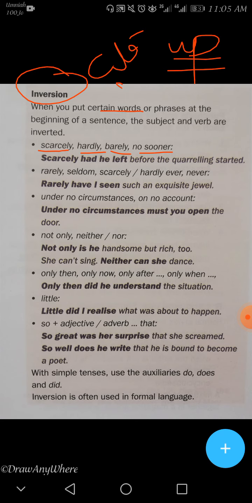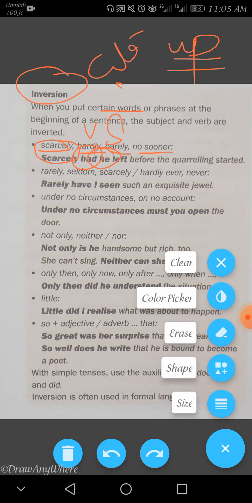As you see here, we put scarcely at the beginning, then the verb, and this is he, the subject. So scarcely, hardly, barely, no sooner, all of these words can invert the verb with the subject.